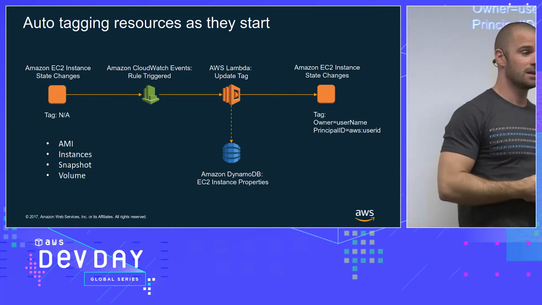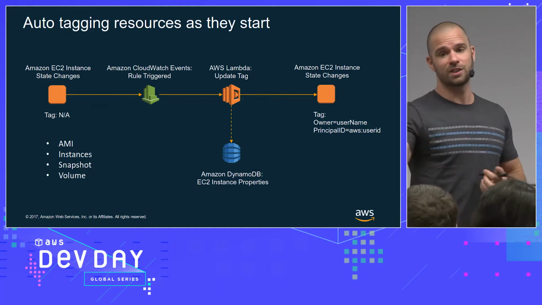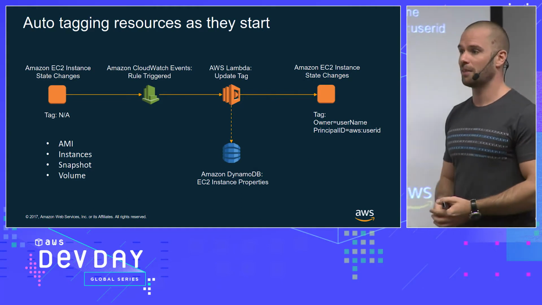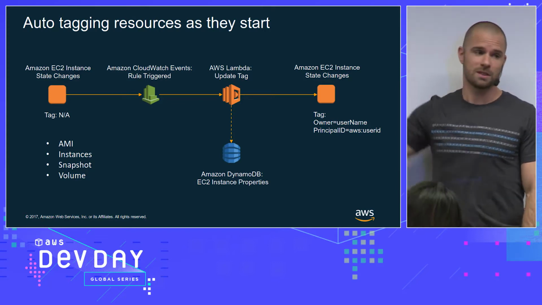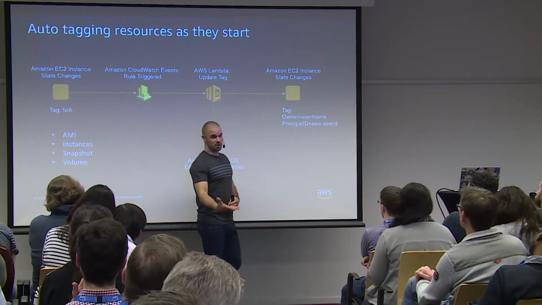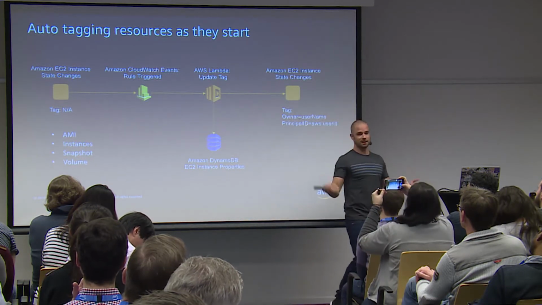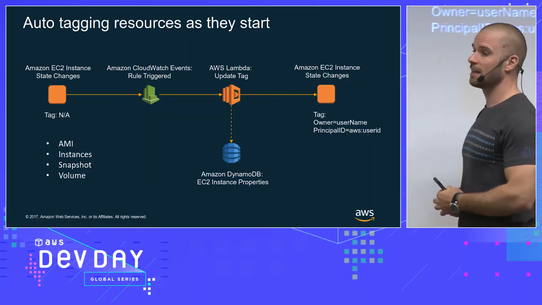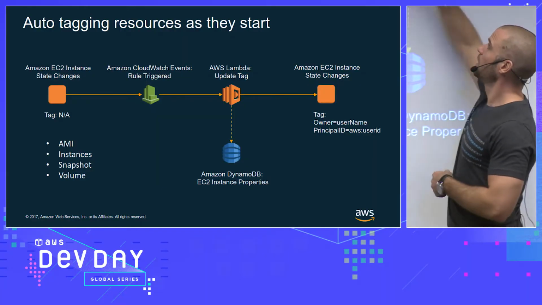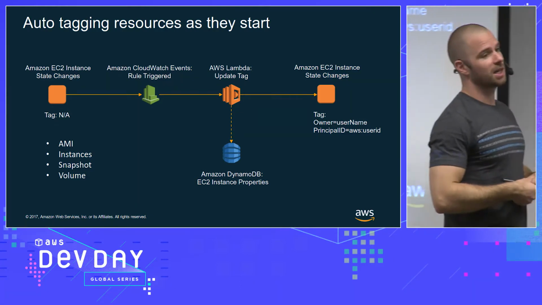That's a pattern that uses CloudWatch Events to detect when a resource is being started on the platform, right? Most of the resources that you can start, for example, if you start an EC2 instance, generate an event, which is run instance, start instance, stop instance, terminate instance. All those are passed as an event to the entire platform, which can be caught by CloudWatch and then passed on to Lambda to be executed.